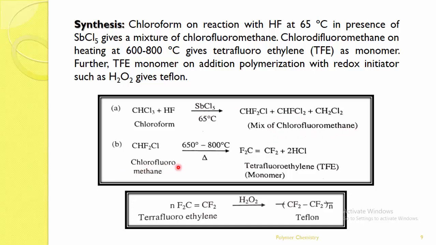Further, this at 650 to 800 degrees Celsius forms tetrafluoroethylene, TFE, as the monomer. And further, this monomer, in the presence of H2O2, the redox initiator, on addition polymerization forms the Teflon. So this is the final polymer of Teflon.